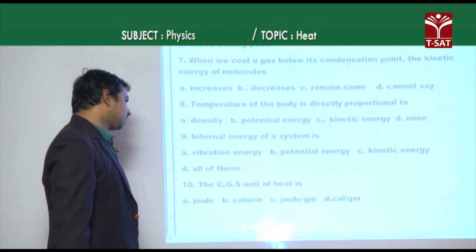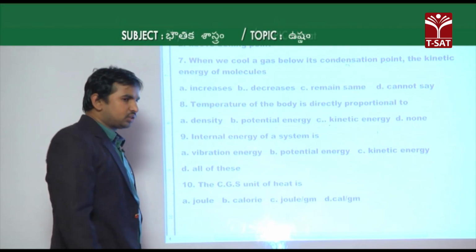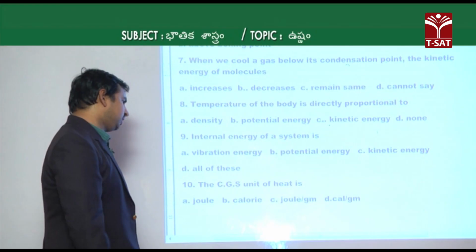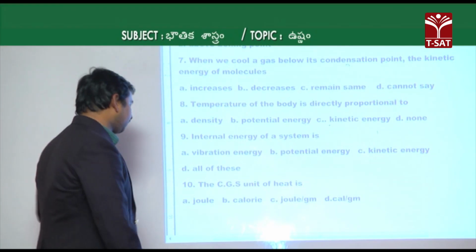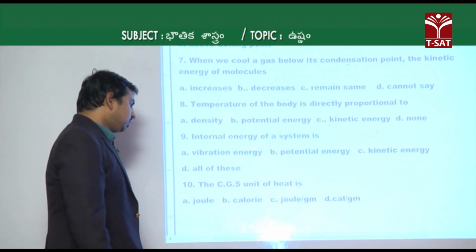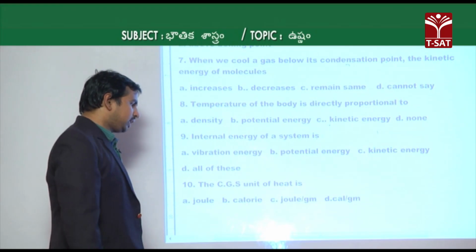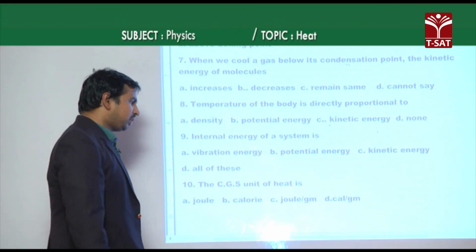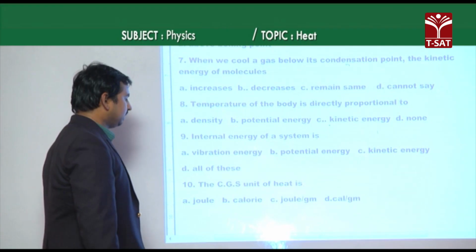Now come to the next one, which is the Celsius unit of heat. The given options are A joule, B calorie, C joule per gram, and option D calorie per gram.